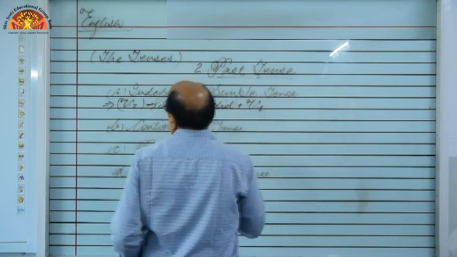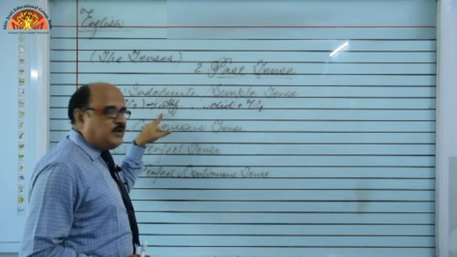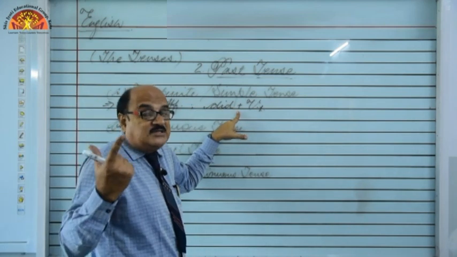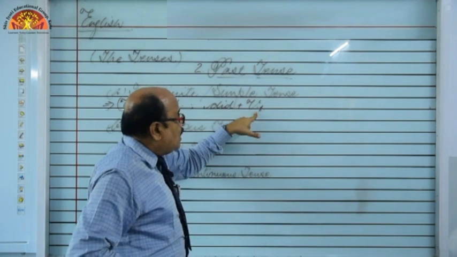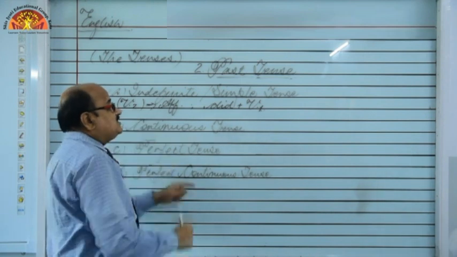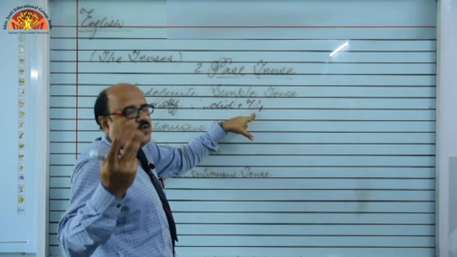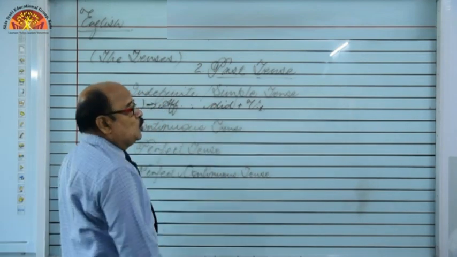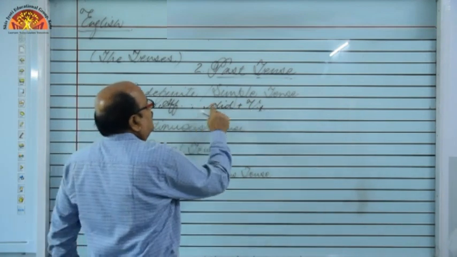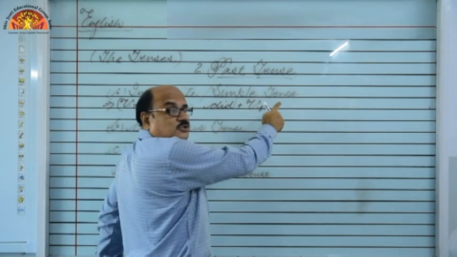Got it? So if I say he went to Jaipur, affirmative, and its negative will be he did not. Not will be used to make a sentence negative. He did not go. So mind it, dear students, in affirmative second form of the verb is used, but in negative when we are using did, always first form of the verb is used. So in short we can say when we are using do, does or did, purely first form of the verb is used. So we will say he did not go to Jaipur. He went to Jaipur. He did not go to Jaipur.